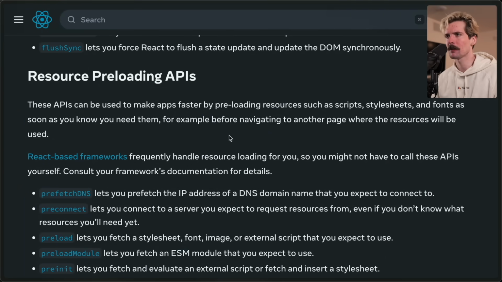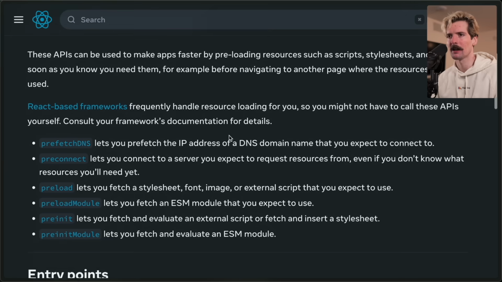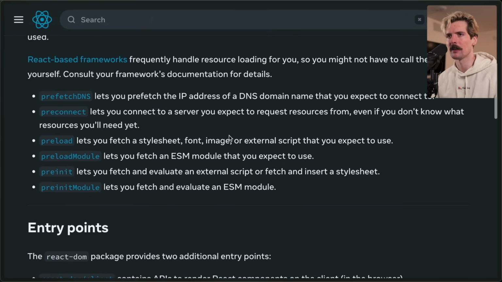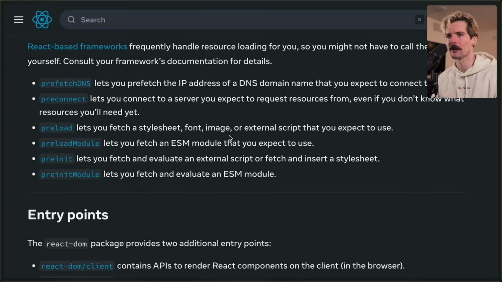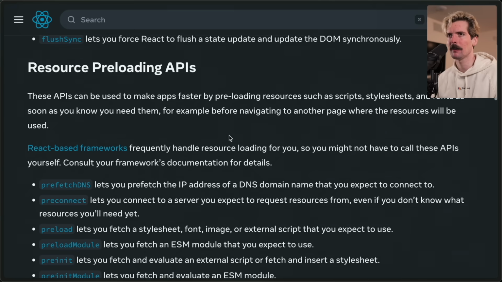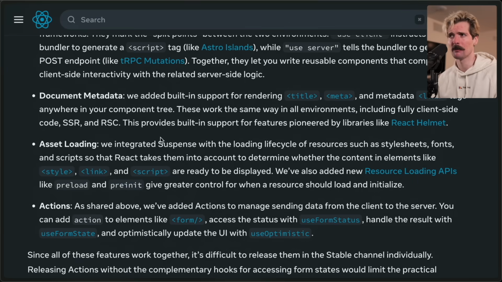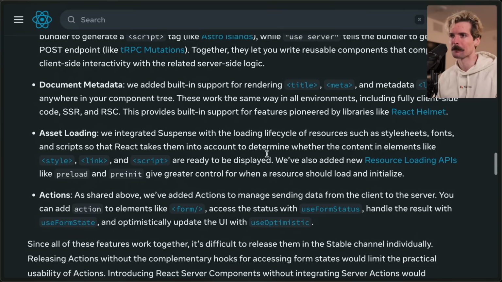Yeah, such as scripts, style sheets, and fonts as soon as you know you need them. That's really cool. So you can specify in other places that this might be needed in the future and preload it so that it's ready to go when you make those transitions. Good stuff. I'm really happy that they're more deep in the documentation of these things. That's been a very reasonable critique of this up until now, where there's all these new things happening. We're seeing them on Twitter, we're seeing them in Next, but we don't know how to use them. Where's the docs? Finally, we have some docs being linked.